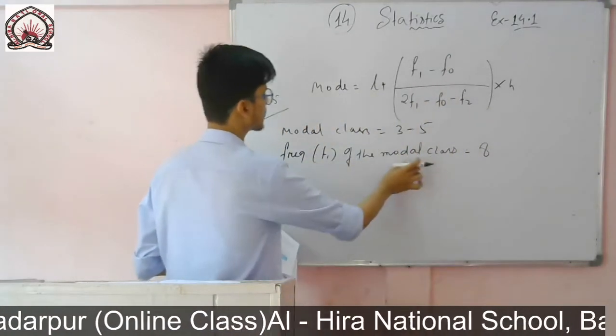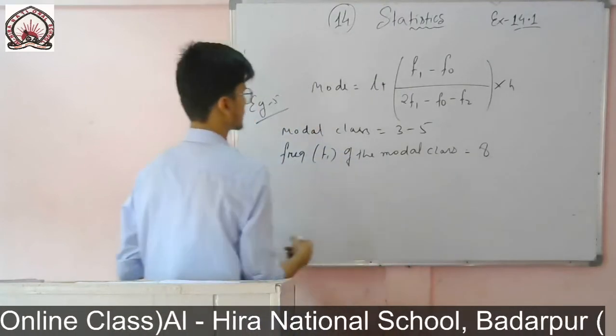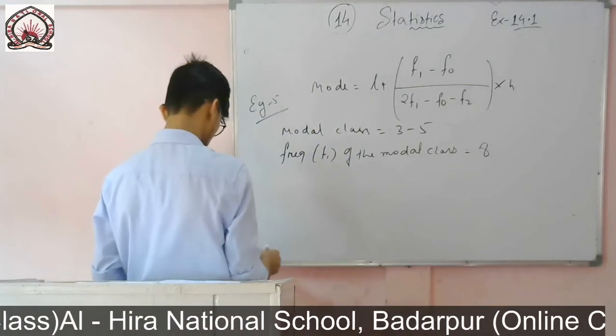So f1 is the frequency of the modal class.